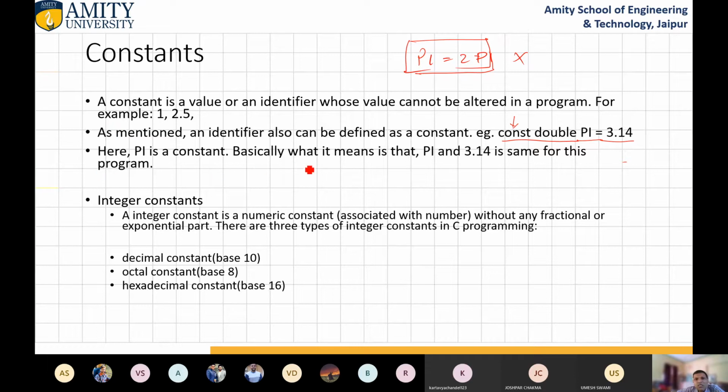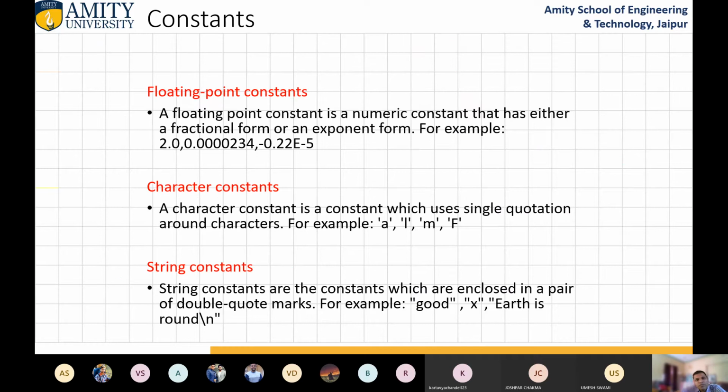Here pi is a constant. Basically what it means is that pi and 3.14 are the same for this program. Okay. Integer constant is a numeric constant associated with a number without any fractional or exponential part. There are three types of integer constant in C programming: decimal constant, octal constant, and hexadecimal constant. Whenever we are going to solve problems related to octal, hexadecimal and decimal, obviously we are using them every time. So I will explain this thing.